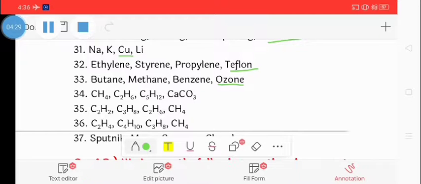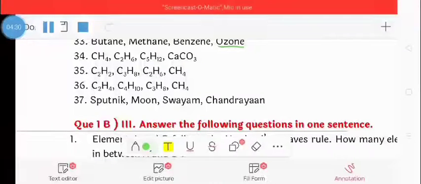Next, question number 34: CH4, C2H6, C5H12, CaCO3. The correct one is CaCO3, that is calcium carbonate, because it is an inorganic compound while the others are organic compounds. Next, question number 35: here also the odd one is calcium carbonate, CaCO3.